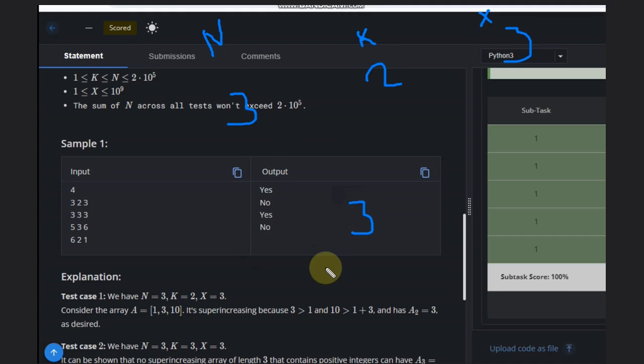Is it possible to make the earlier element smaller? Yes, let's put 1 or 2 here. Let's put 2, so 3 is greater than 2, that's fine. Can we have something after it? Obviously, we can have 1000. This will satisfy our purpose.